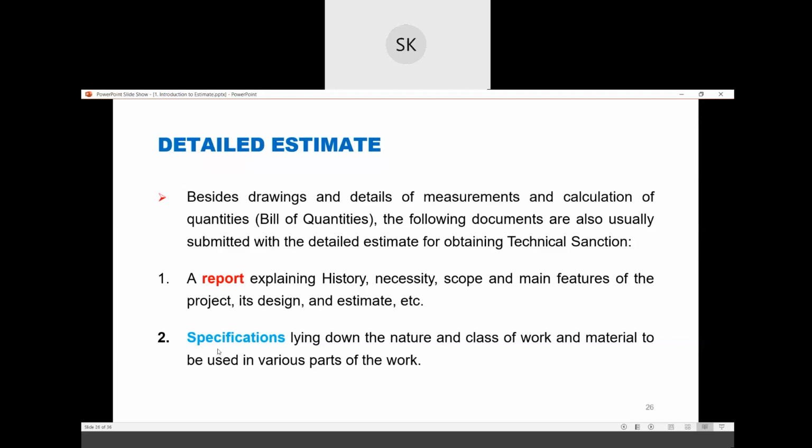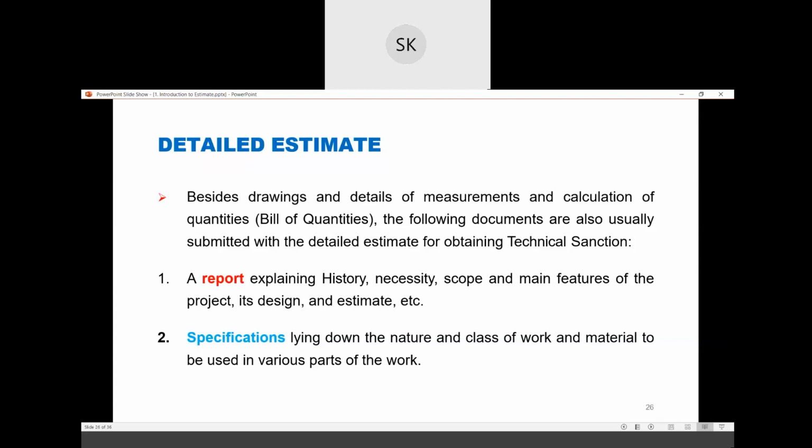And there will be some specifications laying down the nature and class of work and material to be used in various parts of the work. That means specifications will be given, like it will be mentioned that in plastering, you can use Ultratech cement, Birla cement or Tata cement. In steel, you go for HYSD bars, TMT bars. In color, you select pink, like a cream color or yellowish color in paintings, or in whitewashing you use. So they will give you the specifications also.